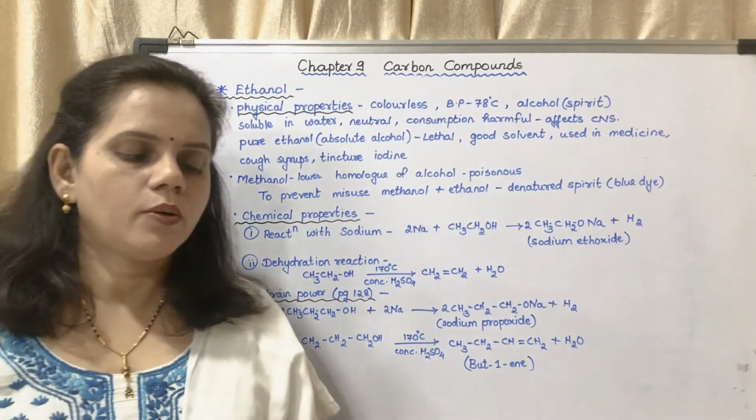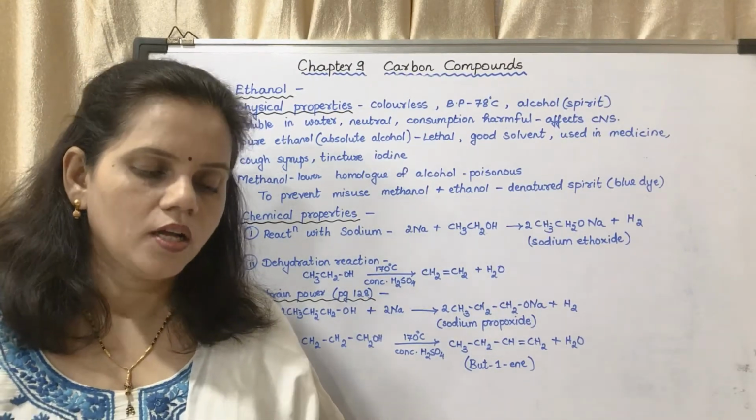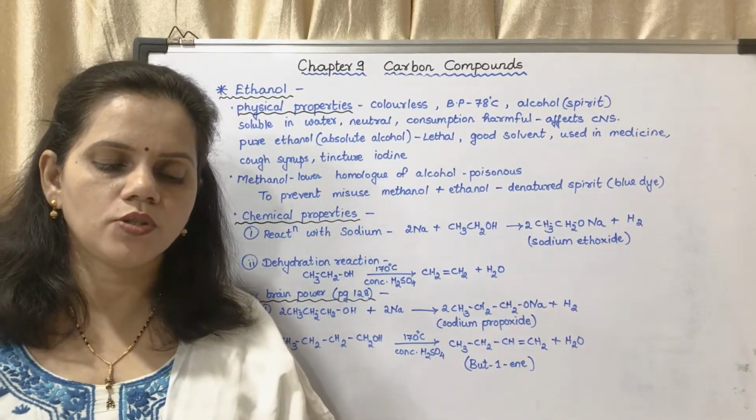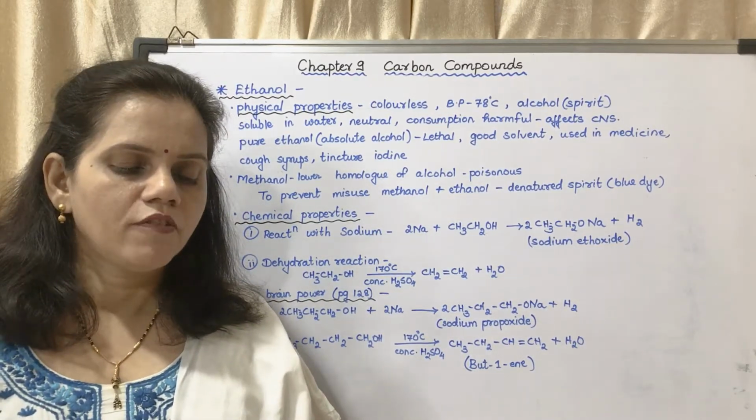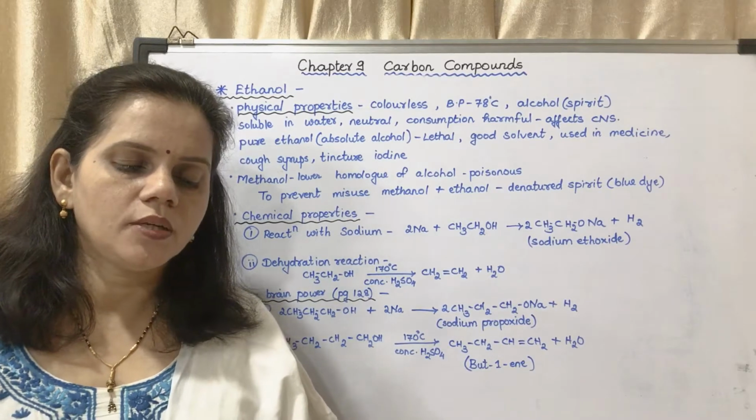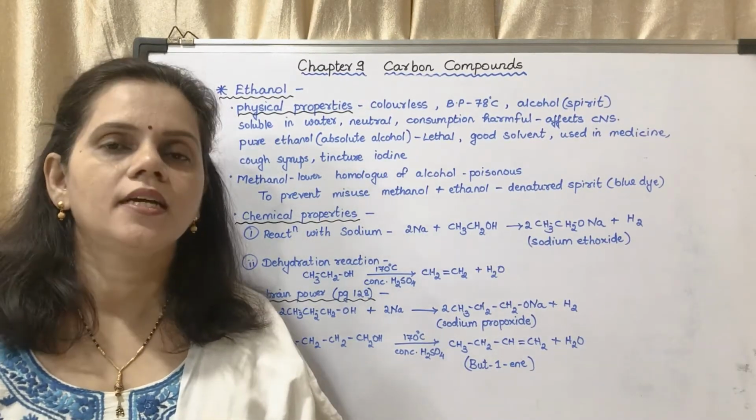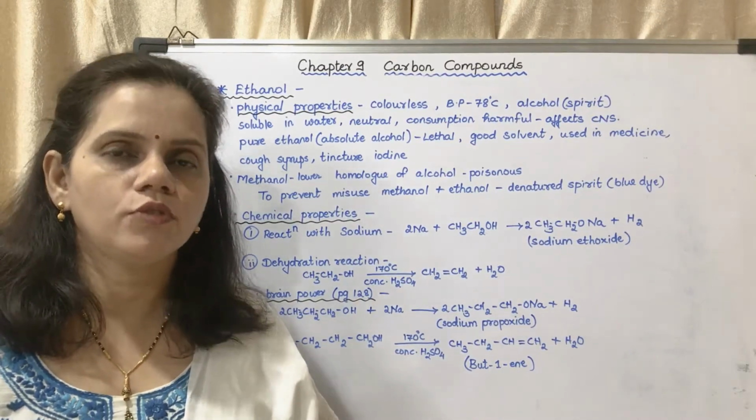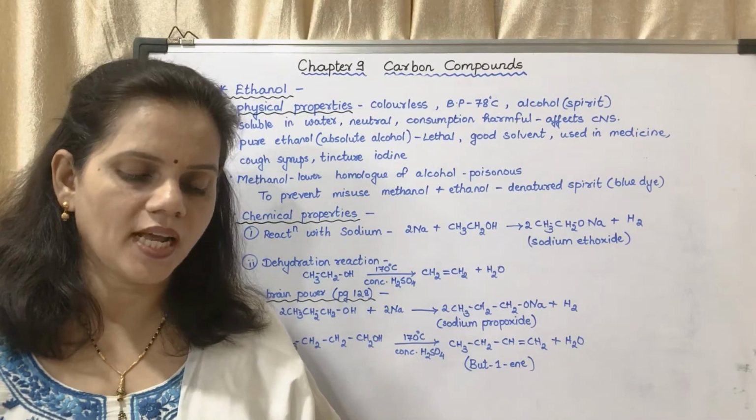Now page number 128 in the box, alcohol is used as a fuel. The sugarcane plant transforms solar energy into chemical energy very efficiently. When molasses obtained during production of sugar from sugarcane is subjected to fermentation, ethanol is obtained. Now you must be knowing that you get ethanol from fermentation of molasses.